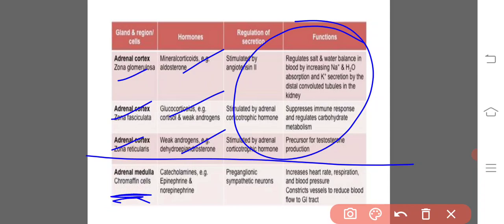These chromaffin cells produce catecholamines, commonly called epinephrine and norepinephrine, or adrenaline and noradrenaline. What is the difference between adrenaline and noradrenaline? Adrenaline contains, along with the catechol ring, a CH3 group, a methyl group. If there is no methyl group at all, that is noradrenaline.